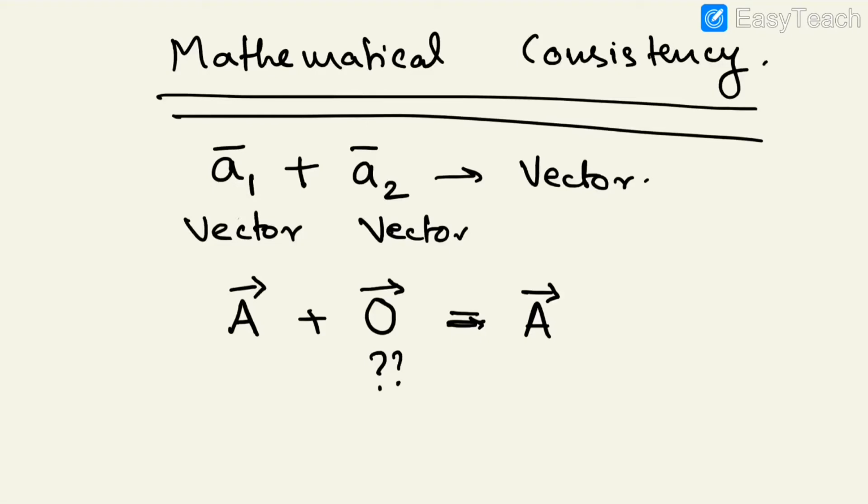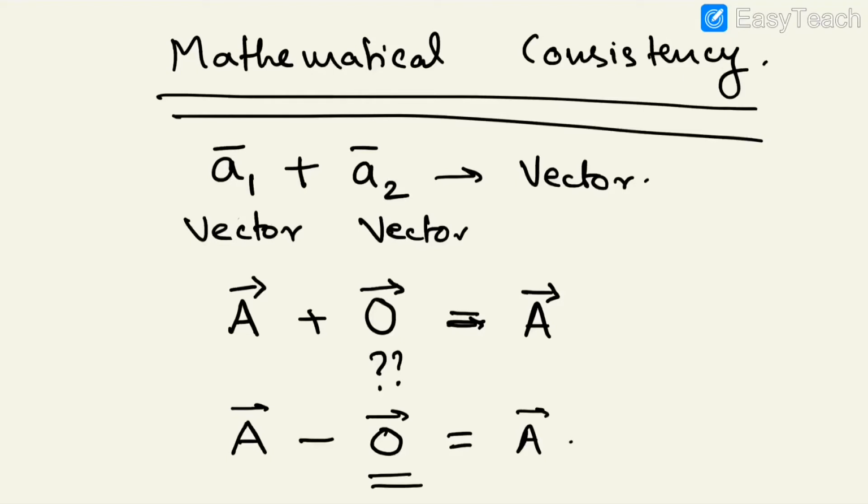So zero vector is a vector which, when added to a vector, gives the same vector as a resultant. So this gives the addition of two vectors a mathematical consistency. Similarly for subtraction also, the vector which when subtracted from a vector gives the same vector quantity, that itself is the zero vector.